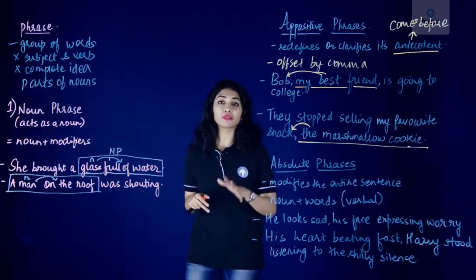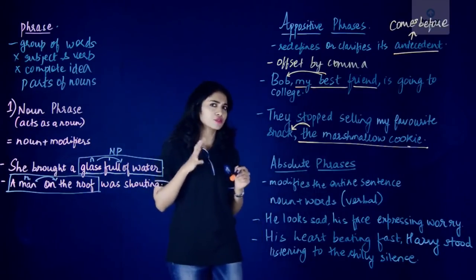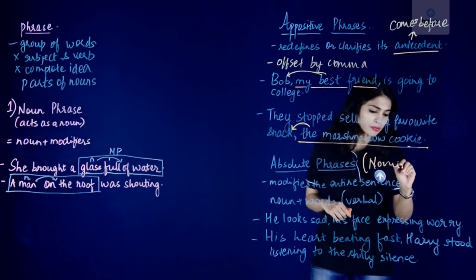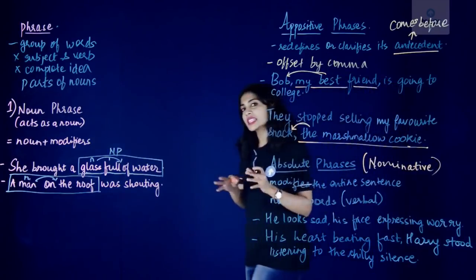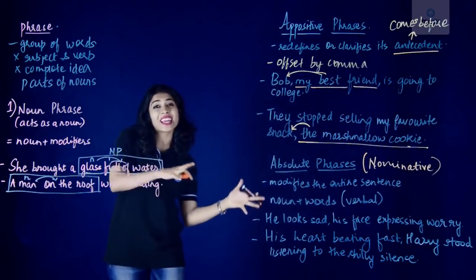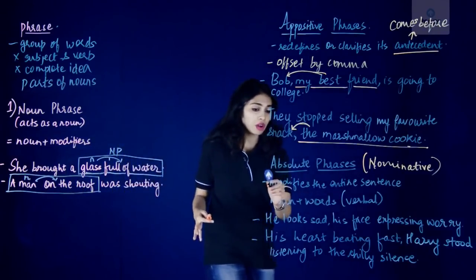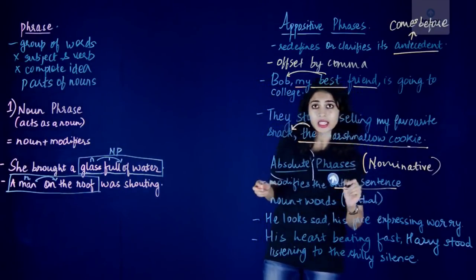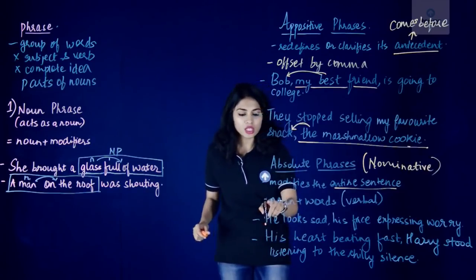So, our next type of noun phrase is the absolute phrase. Now, absolute phrase also goes by the name nominative phrase. And what is an absolute phrase? Well, an absolute phrase is a phrase that modifies the entire sentence. So, absolute phrase, like I told you, modifies the entire sentence. Let's get to learn about the structure of the absolute phrase now. So, this is how the structure looks.